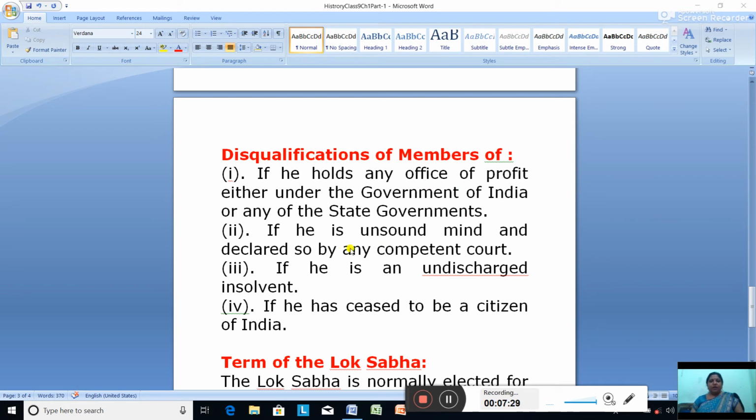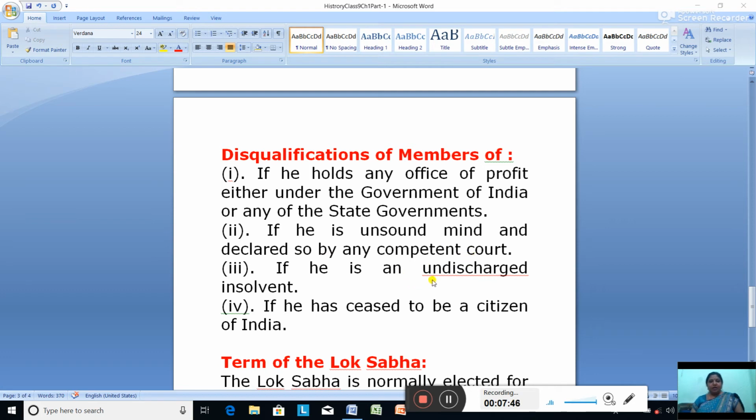Second, if he is of unsound mind, mentally unsound, and declared so by a competent court, then he can be disqualified.